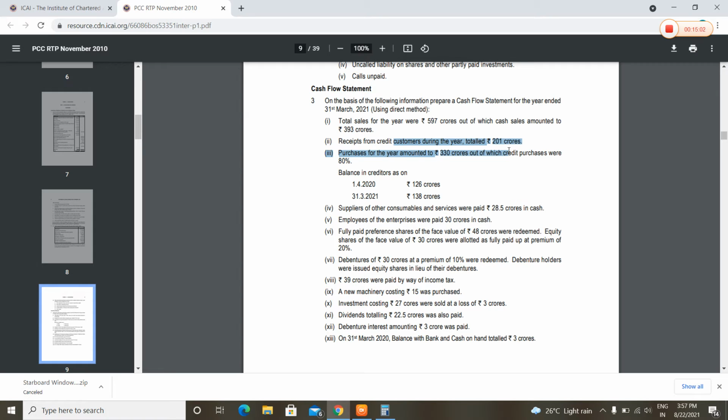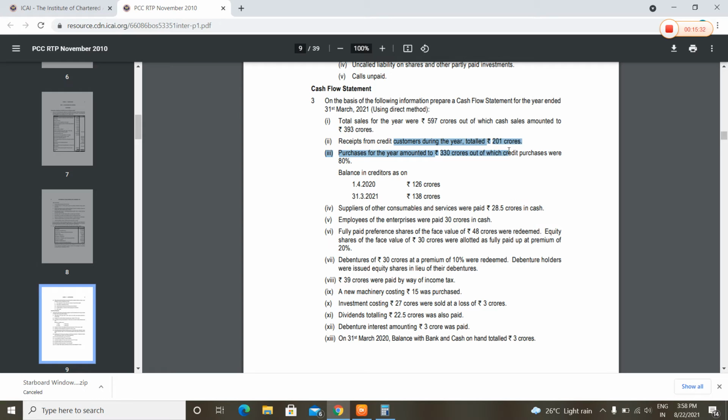We will add this also in operating. Purchases for the year amounted to 330 crores, out of which credit purchases were 80%. Credit purchases of 80% means 20% was cash purchases, and 20% of 330 is 66 crores.